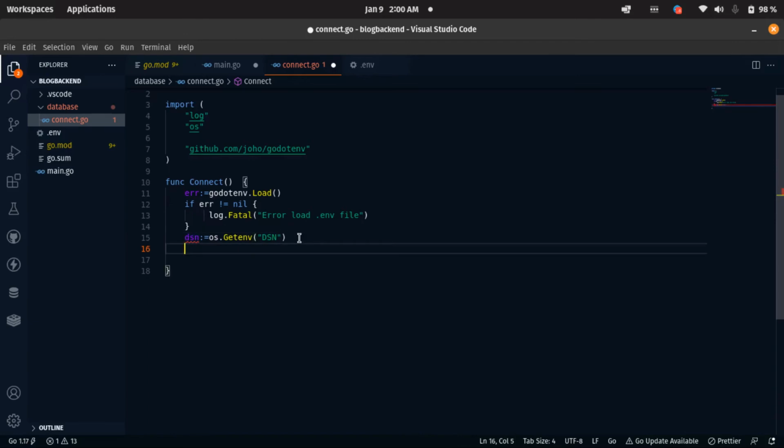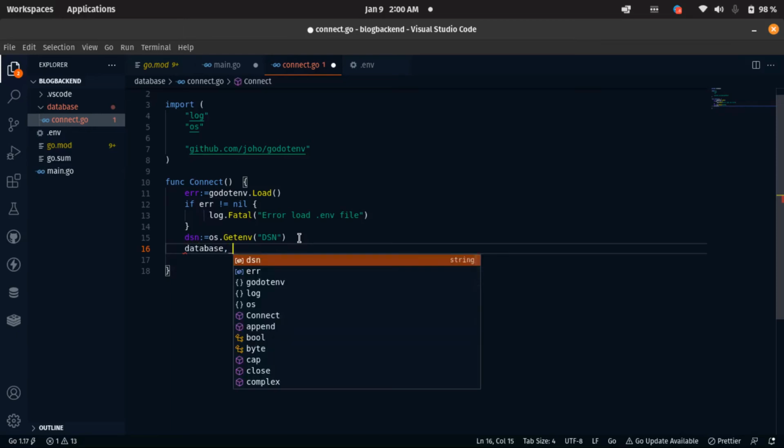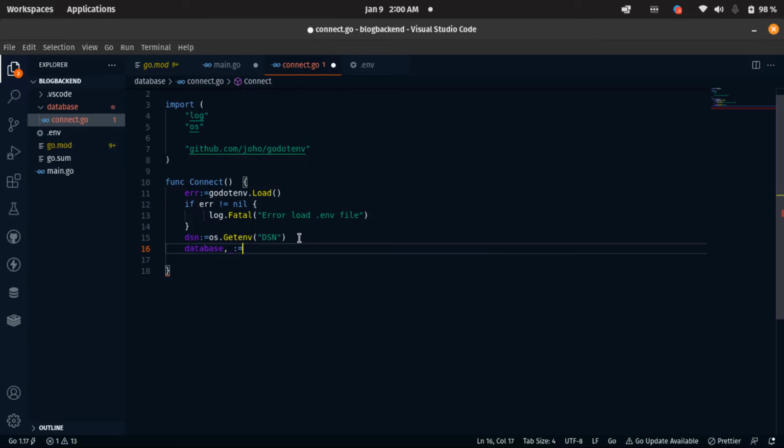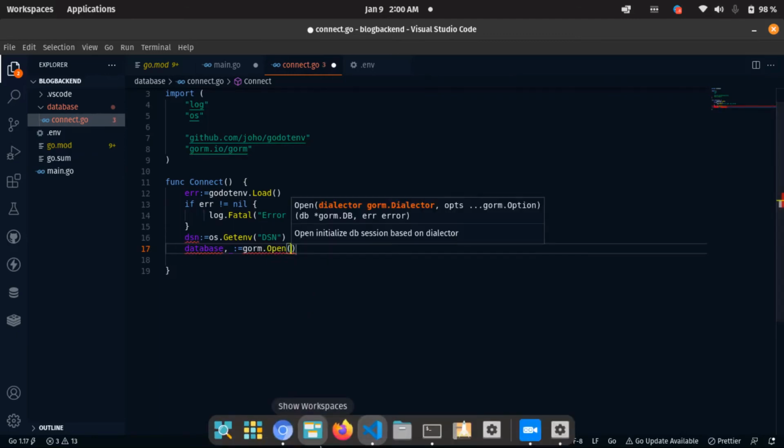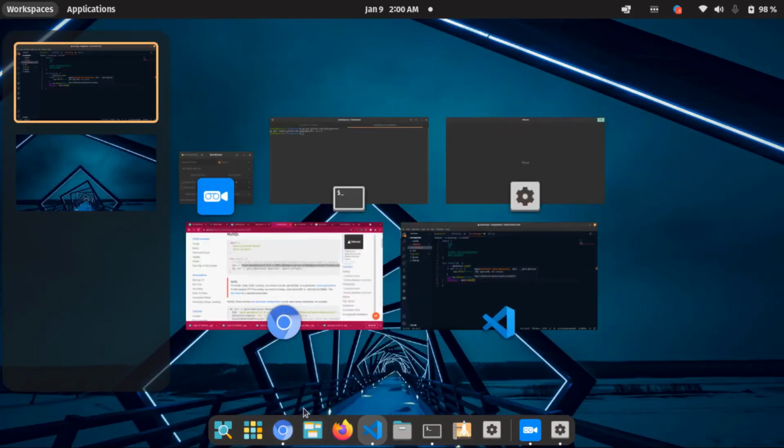So then the next thing we have to do now is that we are going to say database. Okay, so we have to declare this variable database. Then this guy is going to take two variables, but we are not going to be using the second one. So we're going to say it's equals to GORM. So we need to import GORM as well, GORM dot open. I hope you know where this is coming from, and that's why I'm trying to take us to the documentation, so that most of the time you will not think that I'm the one just coming up with these functions. No, let me show you where it's coming from.